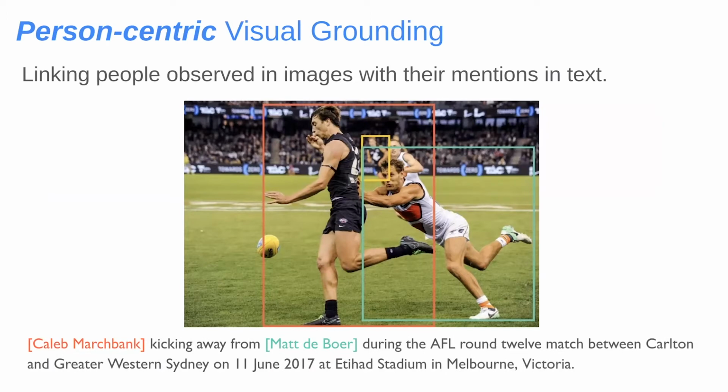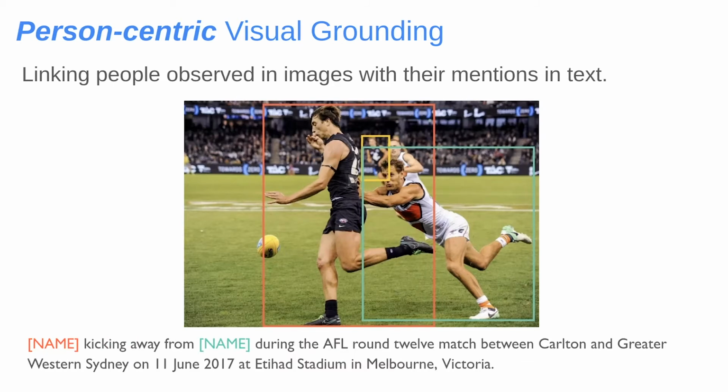Accordingly, we present a new task called person-centric visual grounding. Our goal with this task is to move beyond localizing named objects, which can reduce the problem to simple categorical object detection. Instead, we want methods to reason primarily about context and interactions between objects. We define the person-centric visual grounding task as follows. We are given detections of people in images and masked mentions of people in text, and wish to find correspondences between these mentions in text and the detections in the image. We mask the names in the text with a generic name token, so that methods can't learn priors over the surface forms of names. Here's what a potential method sees.